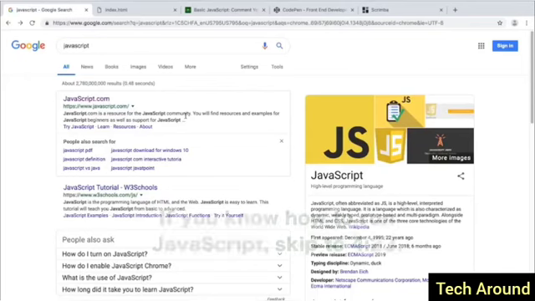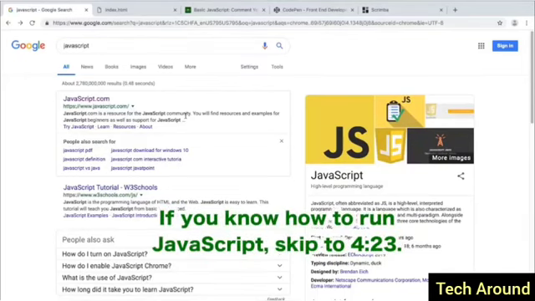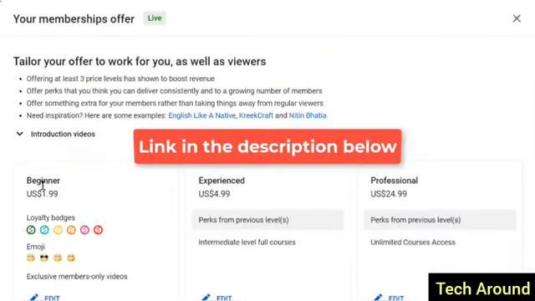So how exactly do you install JavaScript? Well, for the most part, you don't. Actually, all web browsers can run JavaScript, which is great because a lot of devices have web browsers on them. So when you write something with JavaScript, it will run on all sorts of devices and operating systems.